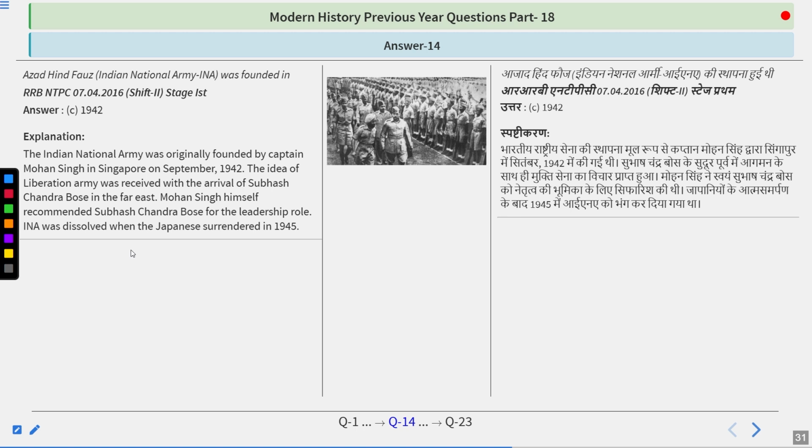1942. The Indian National Army was originally founded by Captain Mohan Singh in Singapore in September 1942. The idea of a Liberation Army was revived with the arrival of Subhash Chandra Bose in the Far East. Mohan Singh himself recommended Subhash Chandra Bose for the leadership role. INA was dissolved when the Japanese surrendered in 1945. So the answer is 1942.